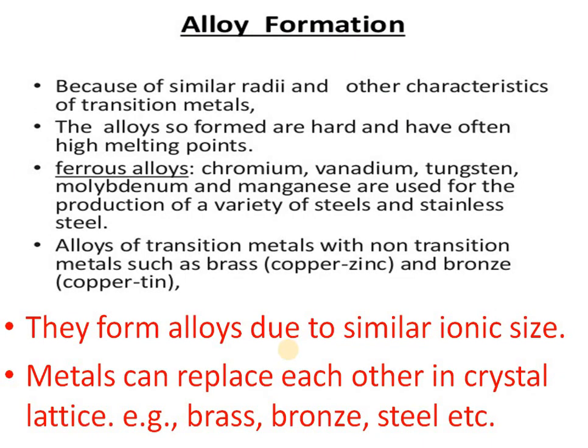Why do transition metals form alloys? Because they have similar atomic size, so one atom can displace another from the crystal lattice and take its place. Other examples are ferrous alloys, with chromium, vanadium, tungsten, molybdenum and manganese, used for the production of a variety of steel and stainless steel. Alloys of transition metals with non-transition metals, such as brass and bronze, are also possible, because metals of similar atomic size can replace each other in the crystal lattice.